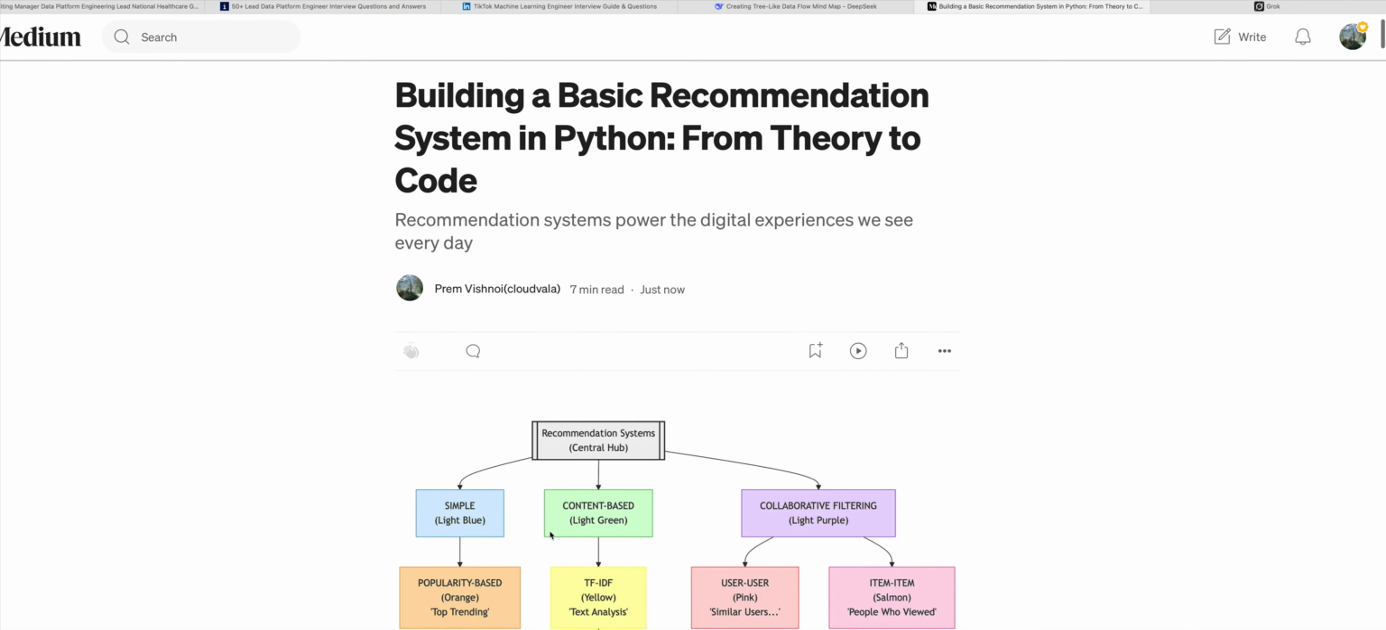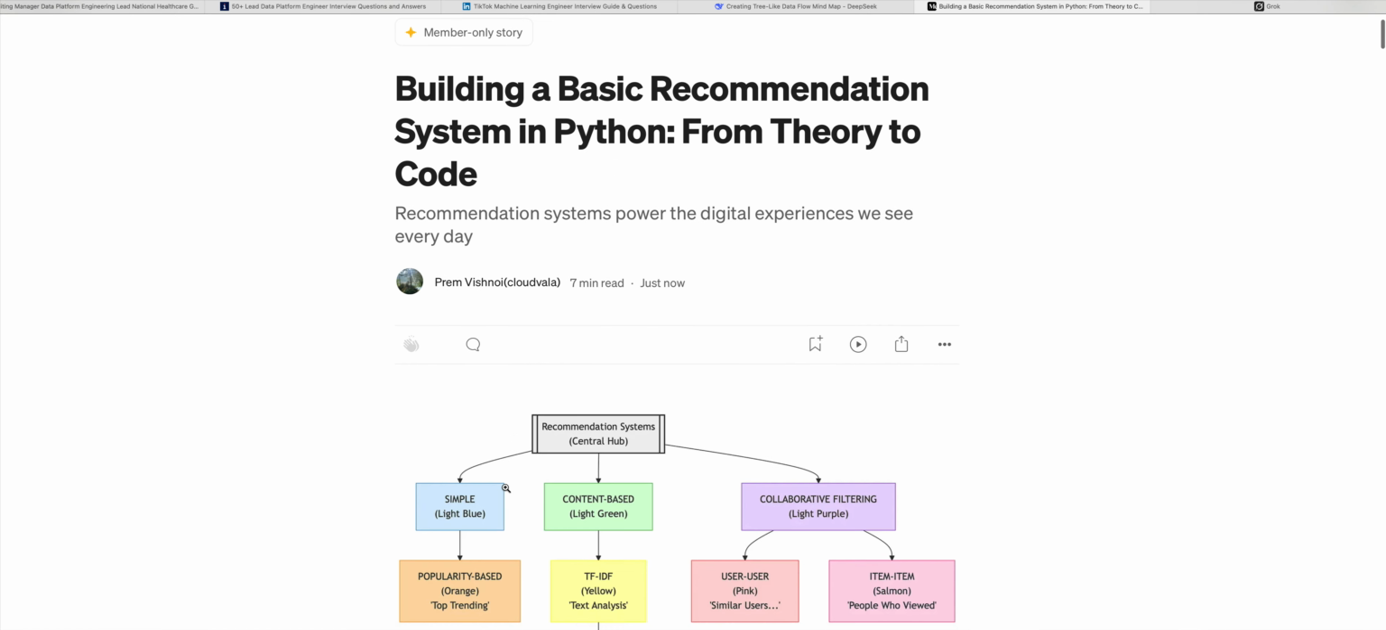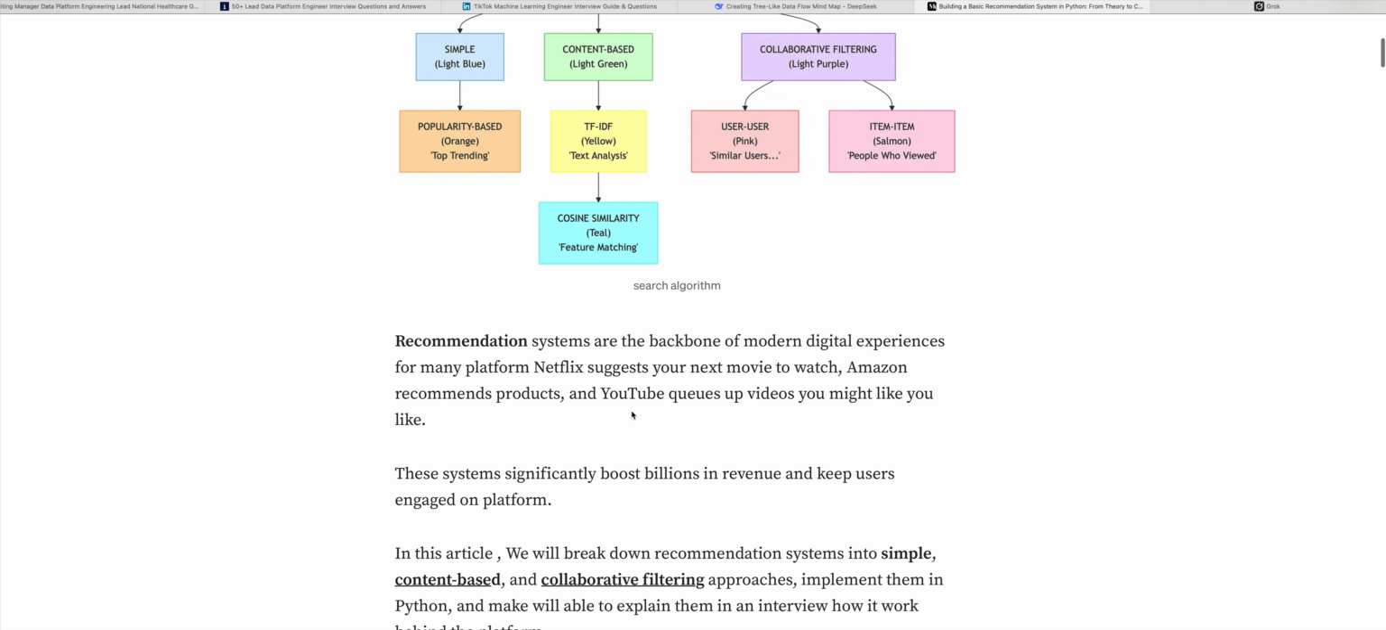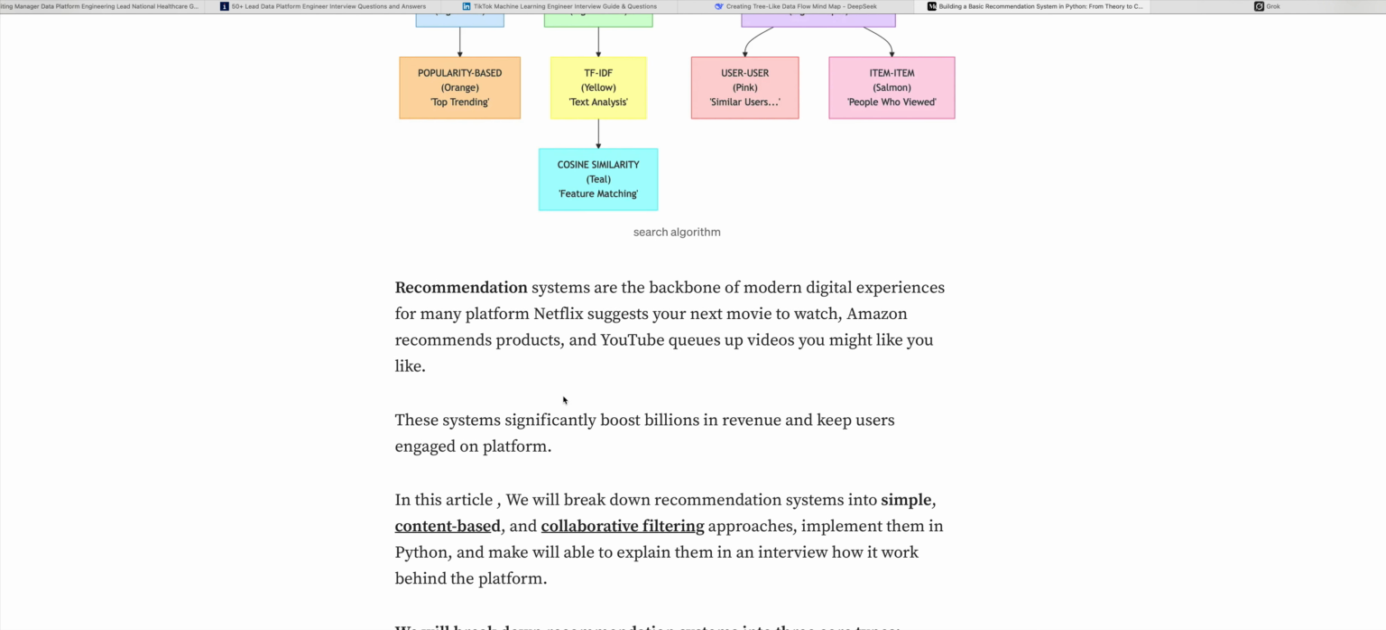We are going to talk about recommendation systems, three basic systems. Recommendation systems are the backbone of the modern digital experience. For example, a platform like Netflix suggests what next movie you would like to watch, Amazon suggests what next product you would like to buy, and YouTube decides what to show you to watch next, right?